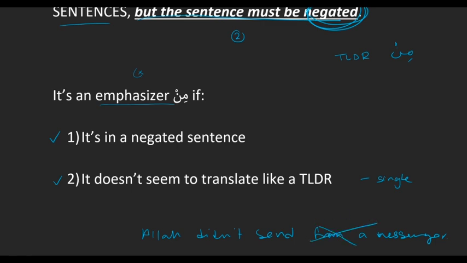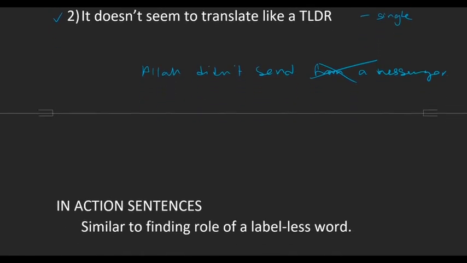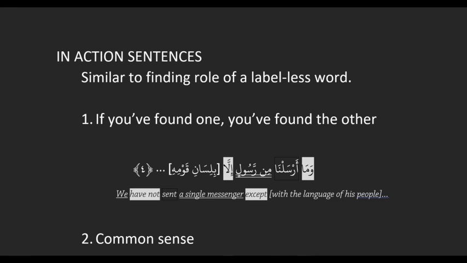Gotcha. Okay, so let us look at some examples. So we said that in an action sentence, min can either act as the doer or receiver, right? And remember that the emphasizer min knocks off or swallows up the label. So the way we're going to figure out what role an emphasizer min is playing in the sentence is the same way we figure out the role of a labelless word.